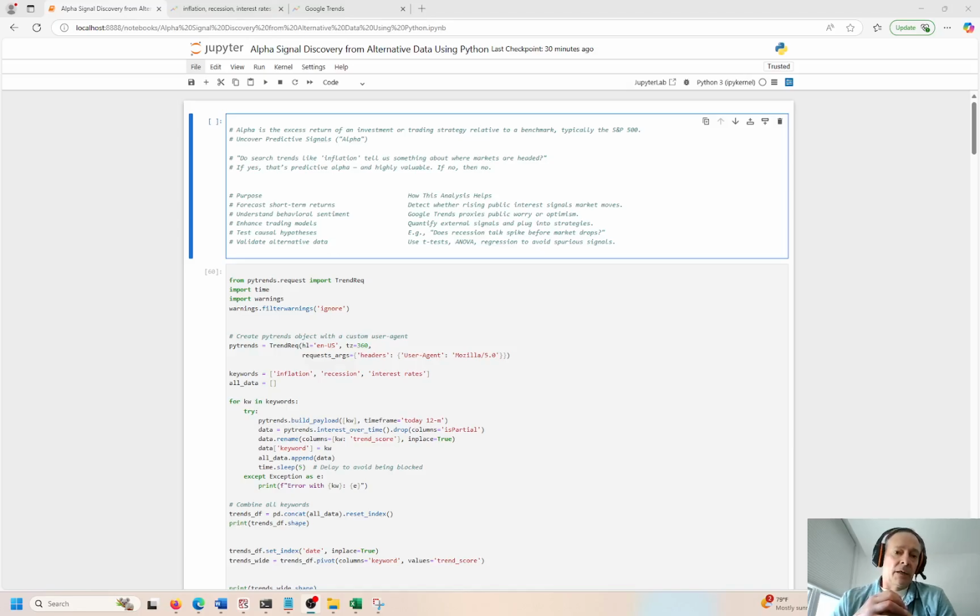So what is the purpose and what are we going to do here? Trying to forecast short-term interest rates and detect trends, whether interest rate movement is going to have an impact on alpha or some type of investment strategy that we can profit from. We're going to understand behavioral sentiment. Investor sentiment is how they feel about the market. Is it positive? Is it neutral? Is it negative? We're going to enhance trading models, look at a couple trading models.